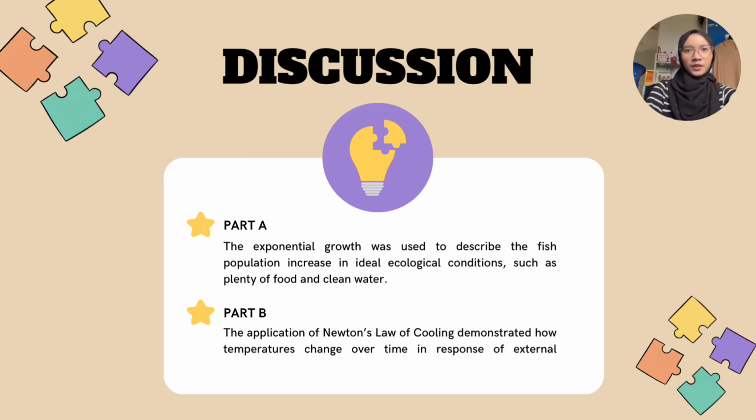For the discussion, this project showed how real-world processes can be modeled using first-order differential equations. And for part A, the exponential growth model effectively described the fish population increase under favorable ecological conditions such as abundant food and clean water. The model highlighted how populations can grow rapidly if unchecked, which has implications for ecological balance and resource management.